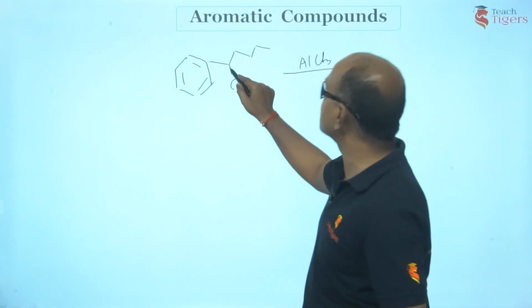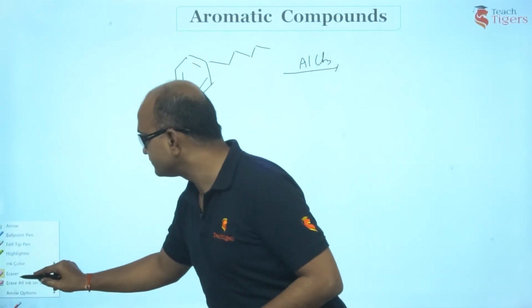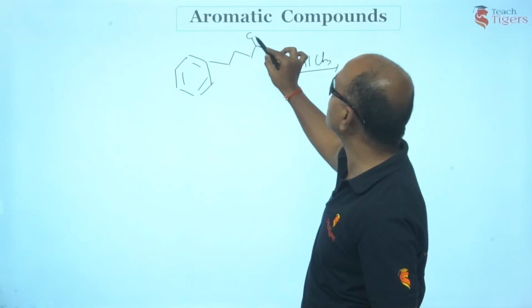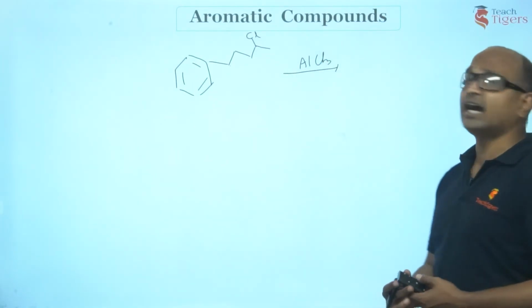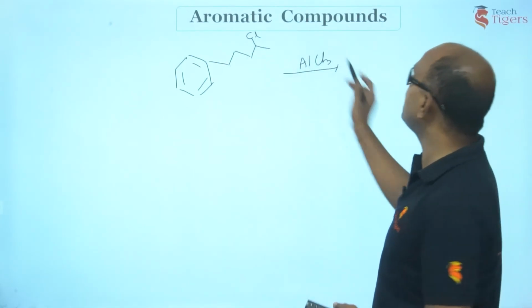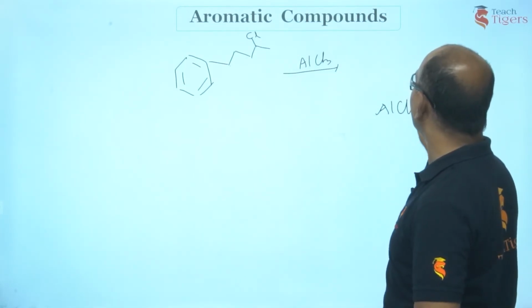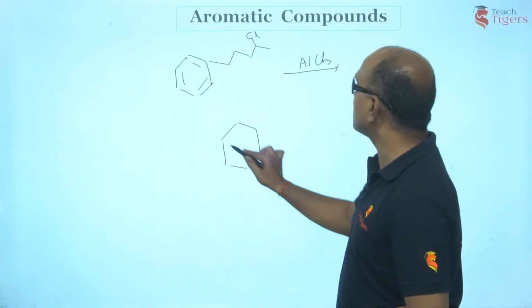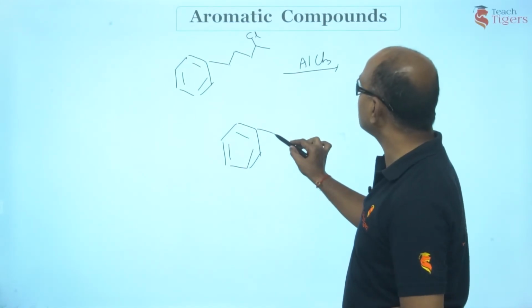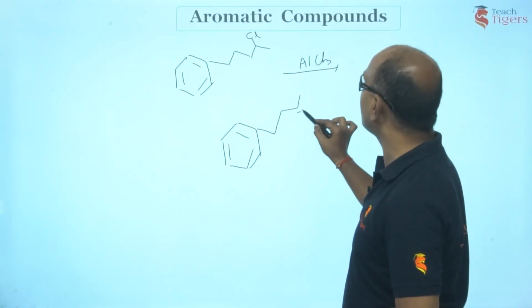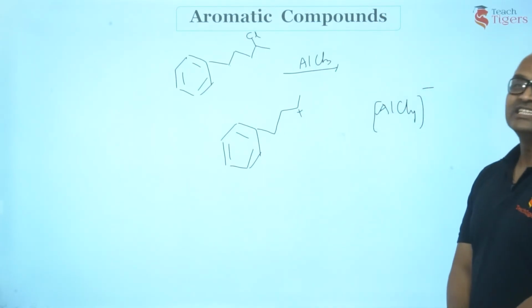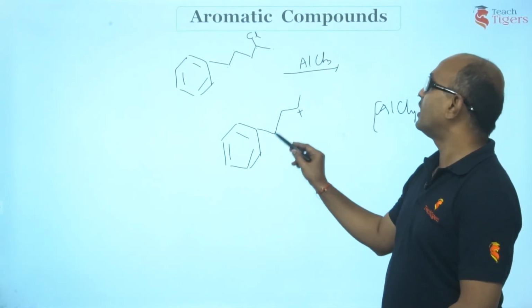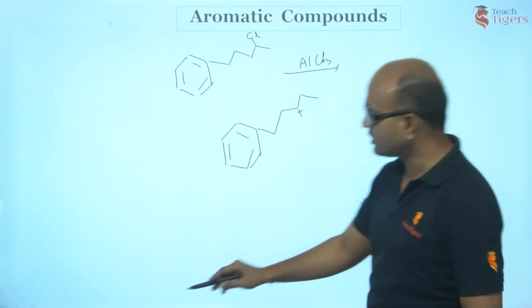So I'll rub this. Where do you have the chlorine atom? You have the chlorine atom on the 4th carbon. 1, 2, 3, 4. This is what I have. Now when you treat it with aluminum chloride, Cl is removed as AlCl4 minus, and this is the carbocation that you are going to get. You have a positive charge here. This is the carbocation that is obtained by the removal of chlorine. 1, 2, 3, 4, 5. I am very sorry. Once again.